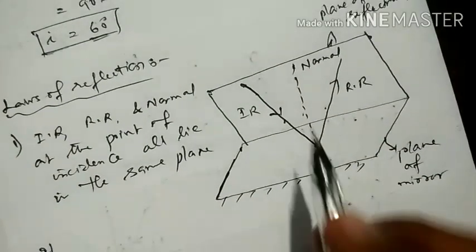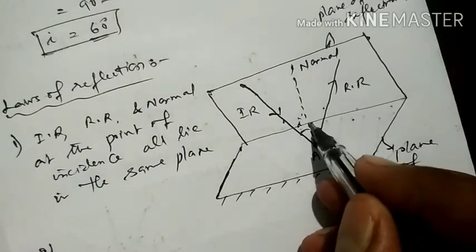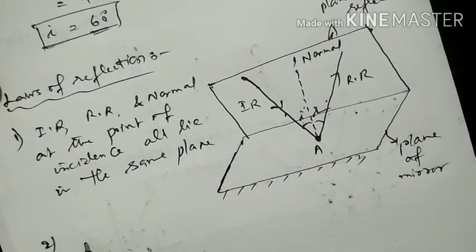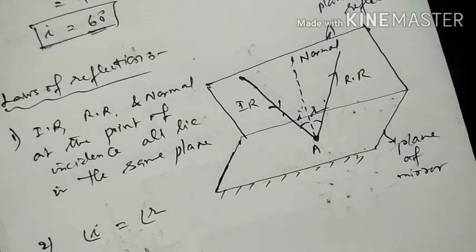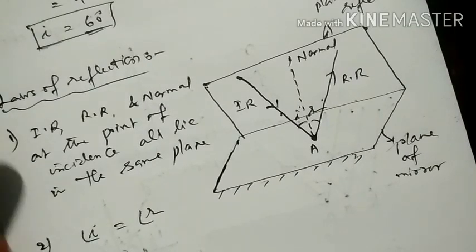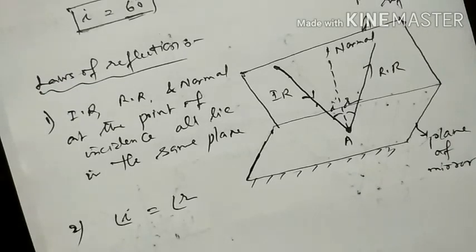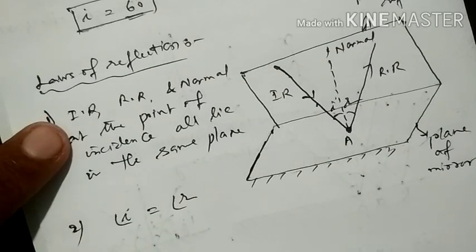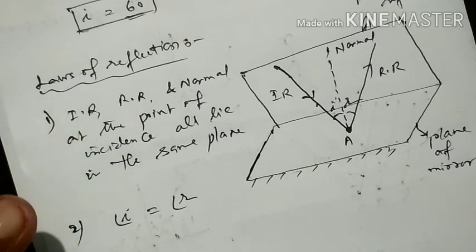Next, if you consider this is the angle of incidence and this is the angle of reflection, according to the laws of reflection we can say that the angle of incidence I is equal to the angle of reflection R. By using these two laws we can draw the diagrams as well as solve the problems. What are the laws of reflection? The incident ray, reflected ray and normal at the point of incidence all lie in the same plane.